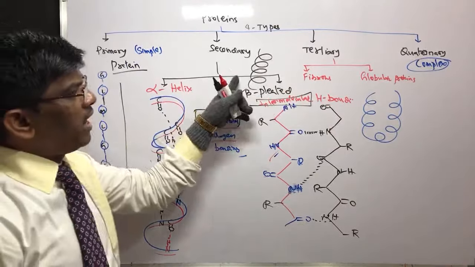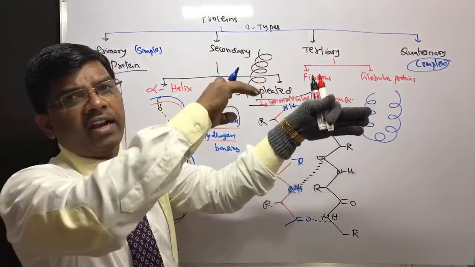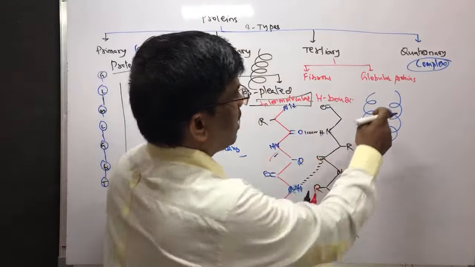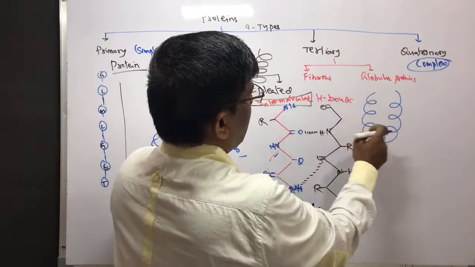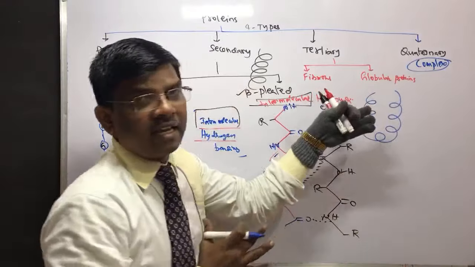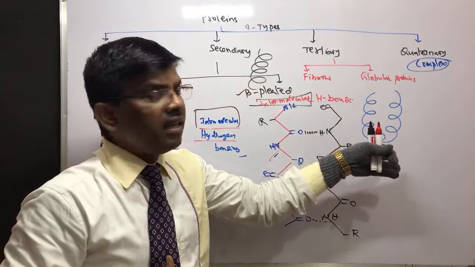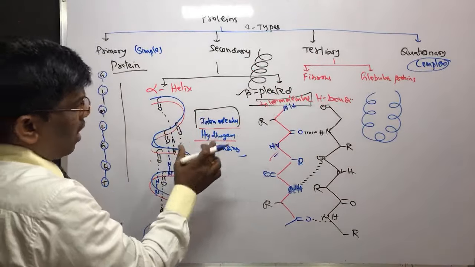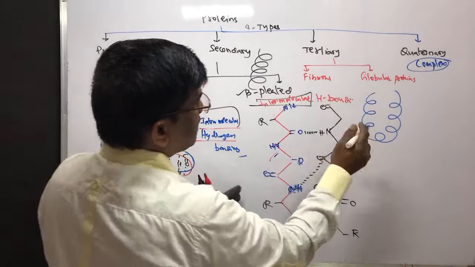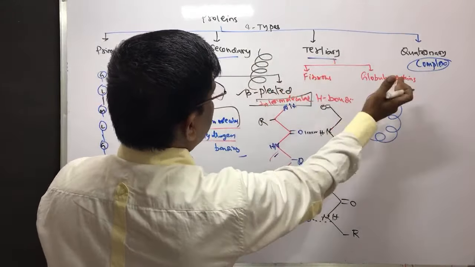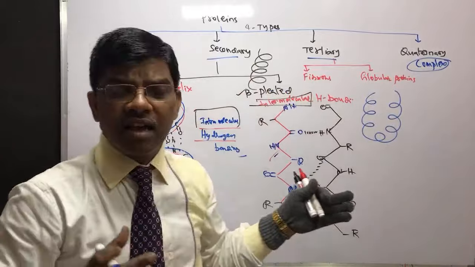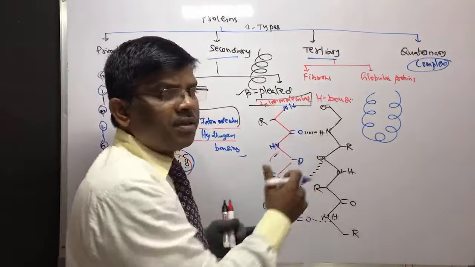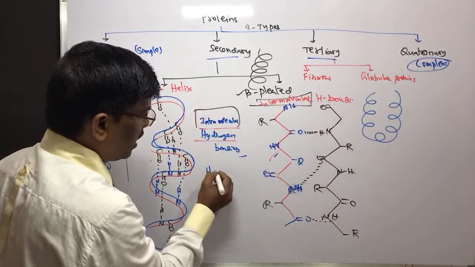It is coil type, further self coil, right? So it is coil, globule type. It can be fibrous or globule type, ball-like proteins. So this is the tertiary, and what is the main forcing factor binding these shapes, secondary, tertiary, fibrous, globular, alpha helix and beta pleated? One is hydrogen bonding.